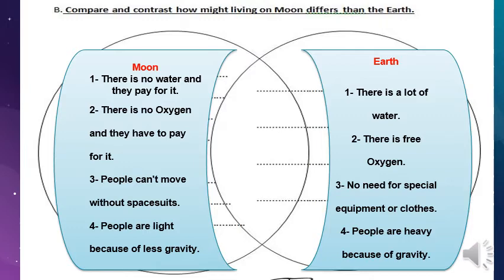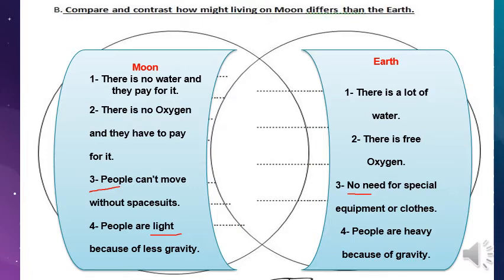Let us look at number 3. People can't move without spacesuits here, while of course on Earth there are no special clothes to go out. Number 4: people are light on the moon. People are light in weight because of the low gravity, and on Earth people are heavy compared to those on the moon, because of the gravity of the Earth.